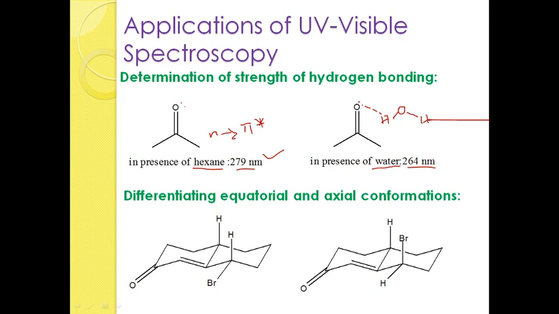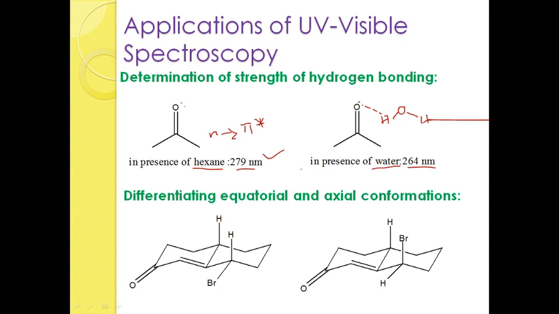This is due to hydrogen bonding. So initially the compound is the same and afterwards the compound is the same, but the only change is the solvent. Due to the change in solvent, we are experiencing a decrease in the lambda max value. It is due to hydrogen bonding.